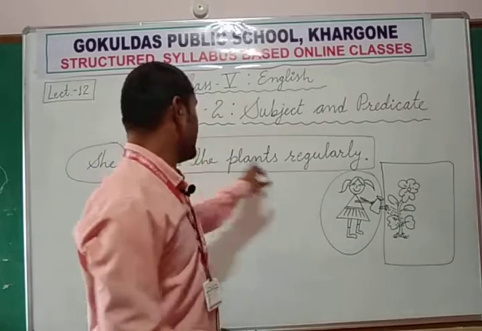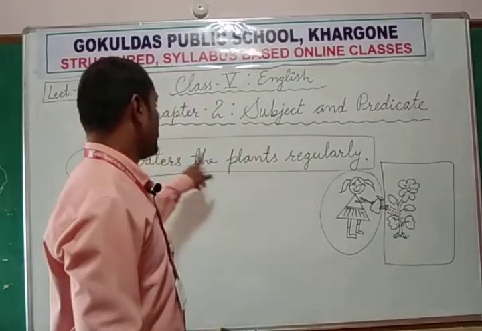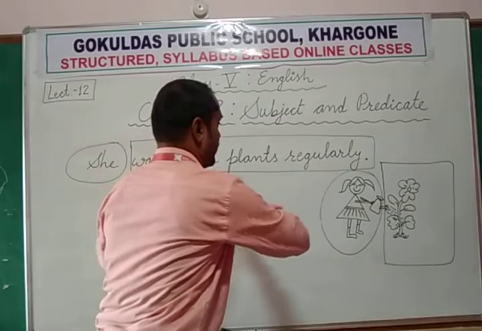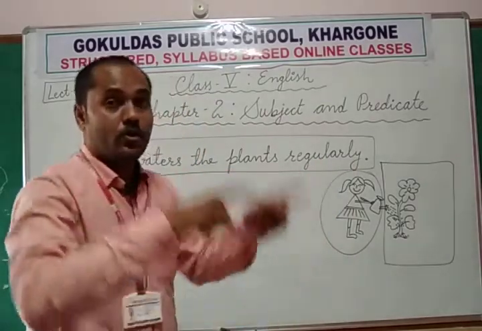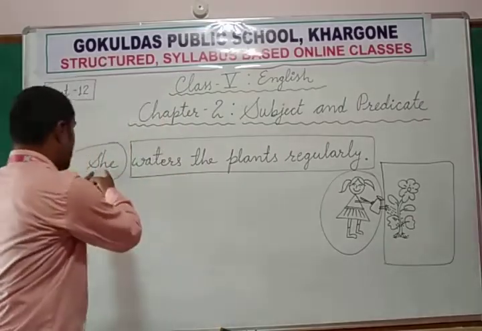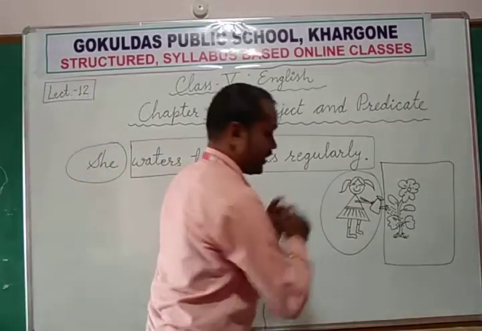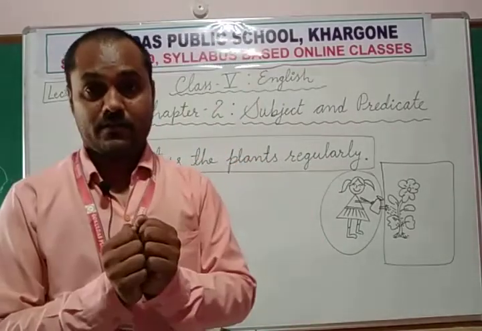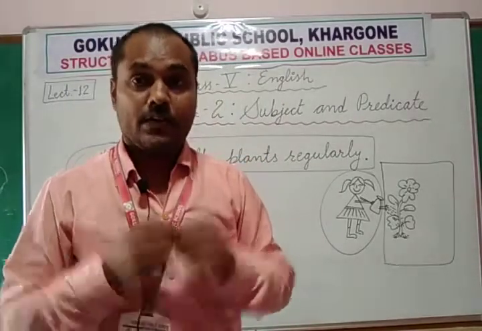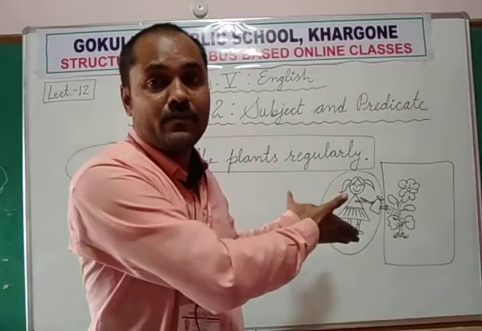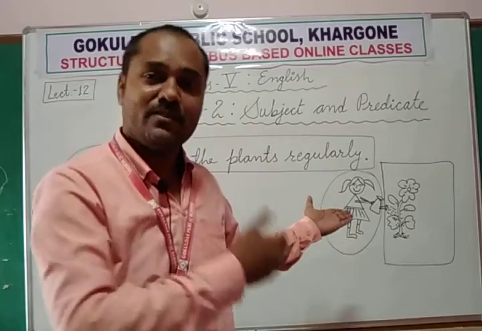This sentence tells us that she waters the plants regularly. So waters the plants regularly is the remaining part of the sentence. She is our main subject about whom we are talking, and the remaining part of the sentence, what we say about the subject, is called the predicate.